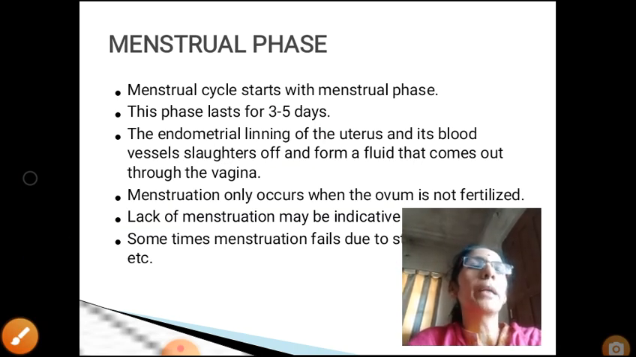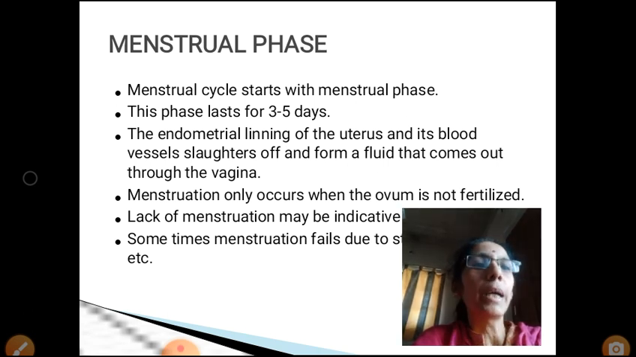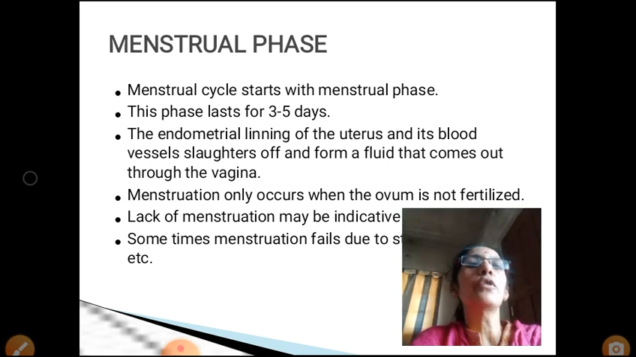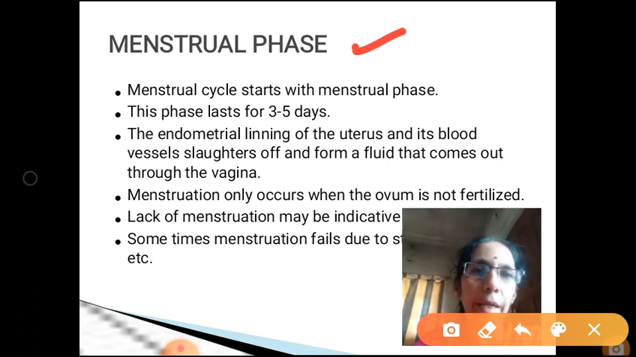The entire menstrual cycle is under the hormonal control. Here two different hormones of ovary, that is estrogen and progesterone, and LH and FSH of anterior pituitary play a vital role in this cycle. So first phase is which one? Menstrual phase. This phase normally lasts for 3 to 5 days time.